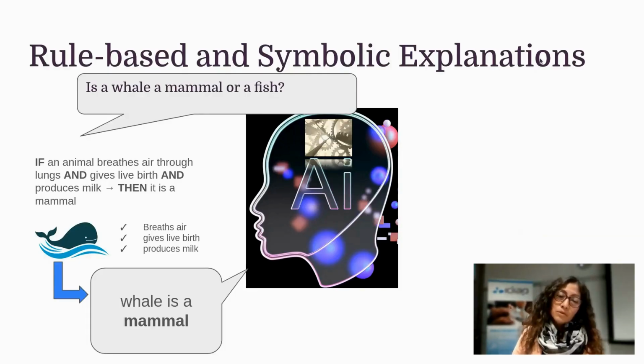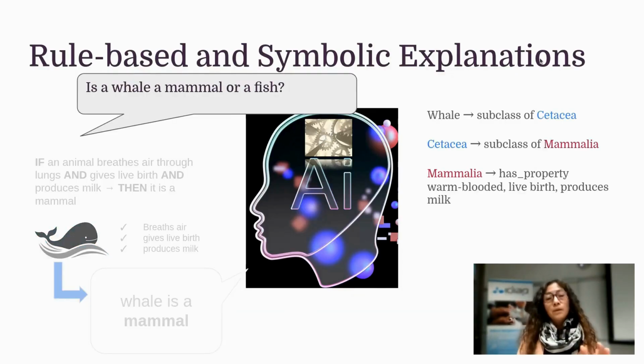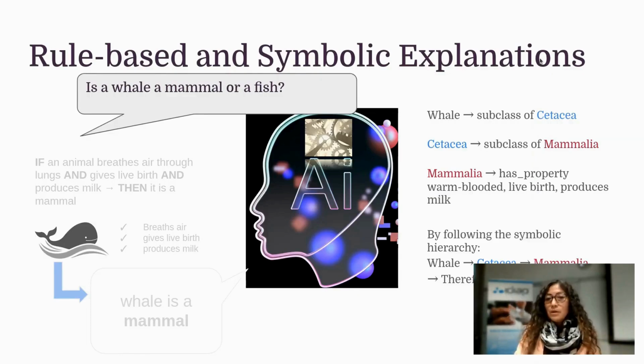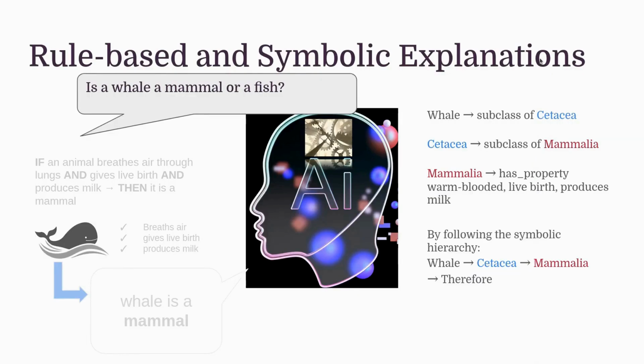If we pose the same question, but the AI uses symbolic explanation, well, in this case, the AI is going to compute or retrieve the information that whale belongs to the subclass of Cetacea. Cetacea belongs to the subclass of Mammalia, and Mammalia has this property of being warm-blooded, giving birth, and producing milk. Given this information and following the symbolic hierarchy, therefore, a whale is a mammal. So those are, let's say, the two approaches.